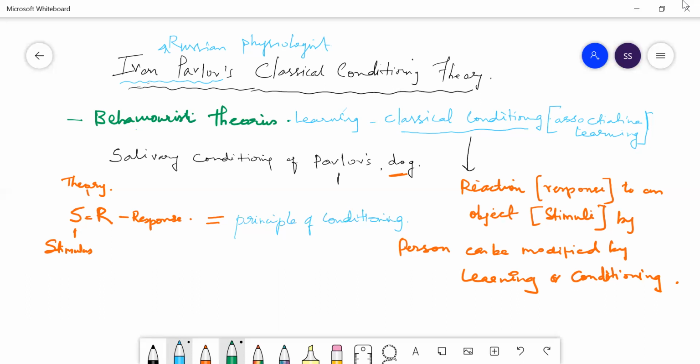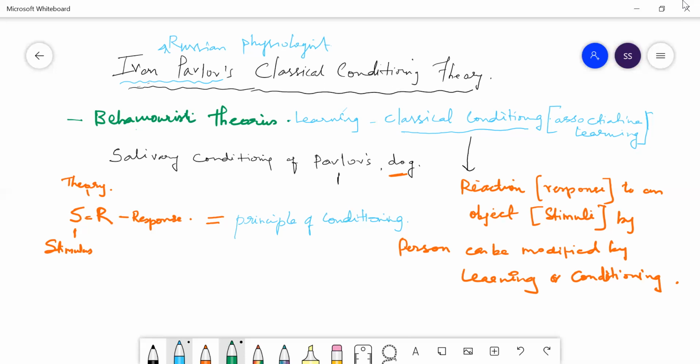Suppose some student is crying. If you give a toy, he will stop. That means the toy is your stimulus. Response is becoming silent. So that is stimulus and response. Because you have given the object, he became silent. Similarly, if we beat him, he is crying. Beating is a stimulus, crying is the response. Got it?